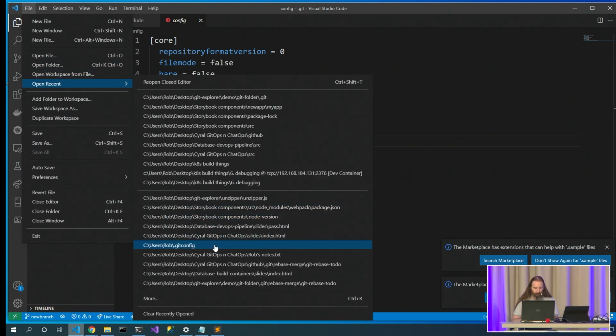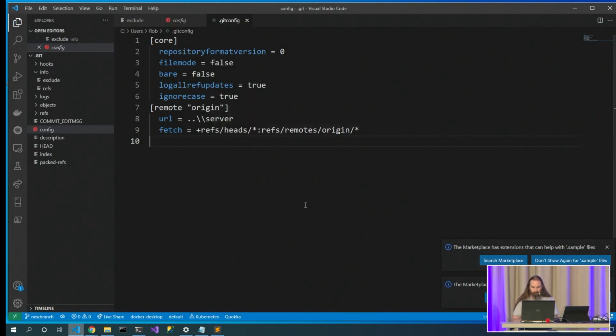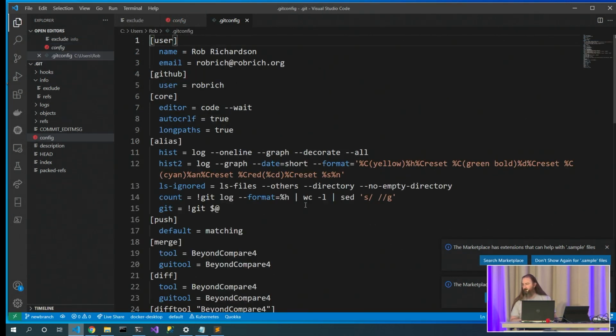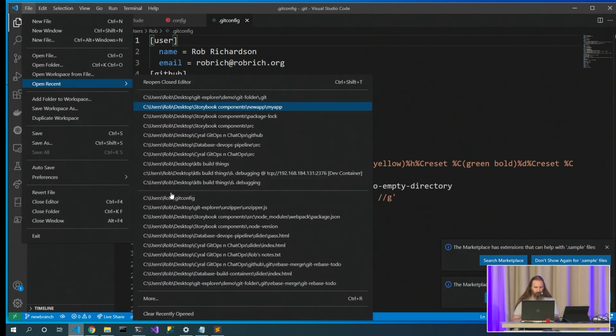So let's go grab that. Here's my user-specific configuration. We call it the system one because naming is hard. And this is where I, for example, set my name and my email address. When I first configured it, I said, go set the global details. Oh, this one's the global one because it's user-specific. And this one overrides the system one, which is the one that I installed when I installed Git. So let's go open that one.